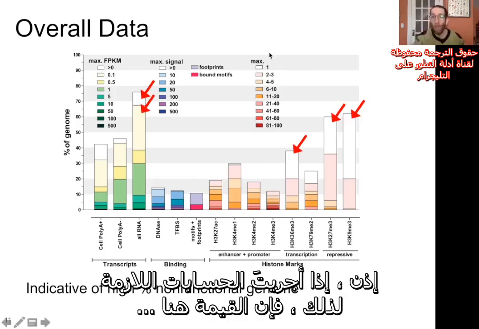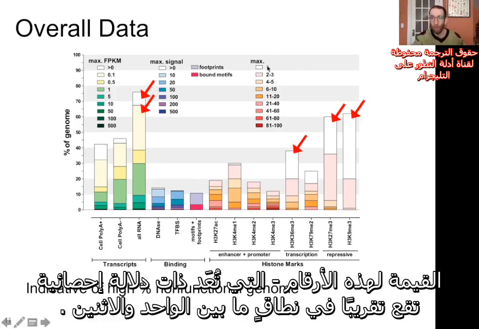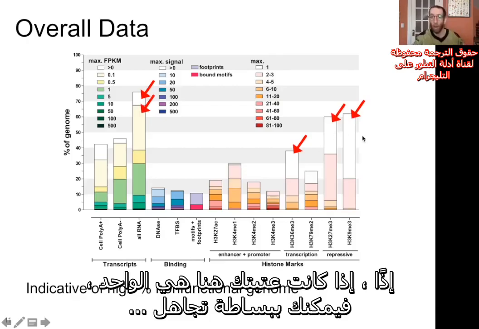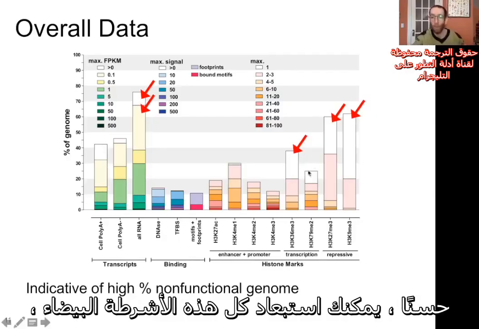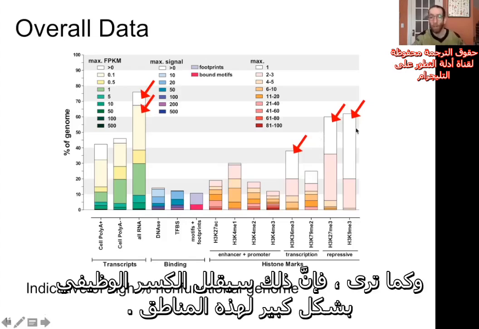So if you do the math for that, the value for these numbers that's statistically significant is somewhere between 1 and 2. So if your threshold is 1 right here, you could just forget all those. They're going to be below that threshold for significance. Okay, so you can get rid of all these white bars, and as you can see, that's going to decrease the functional fraction significantly for these regions.